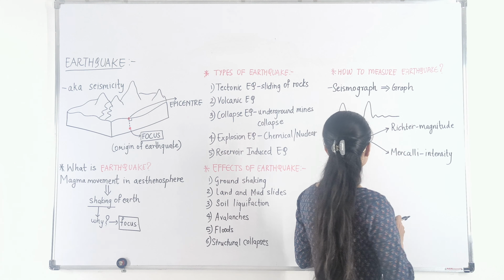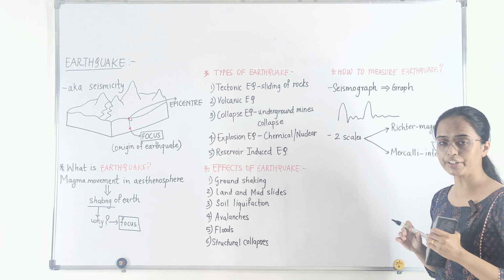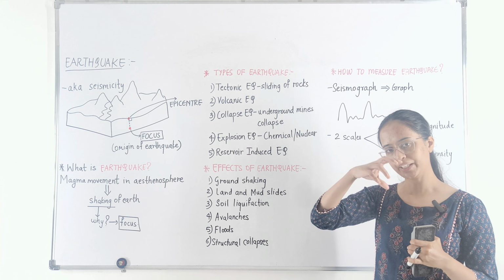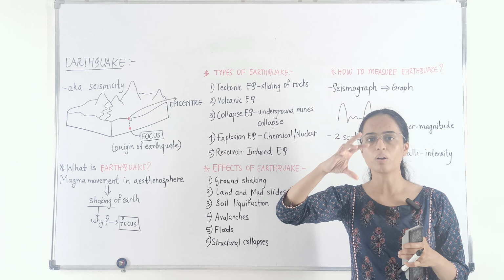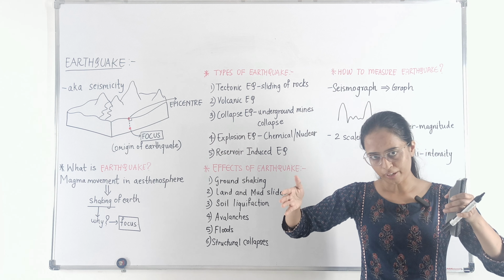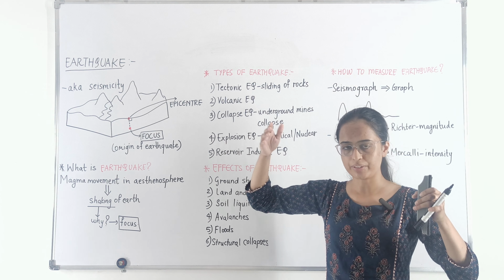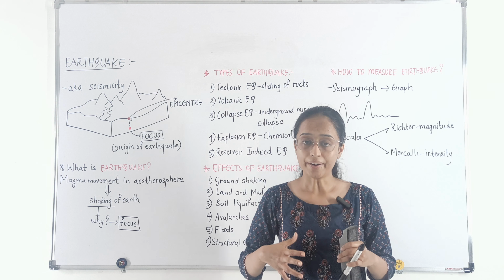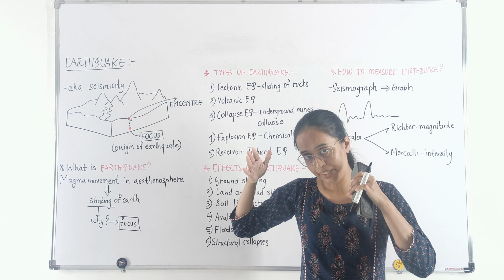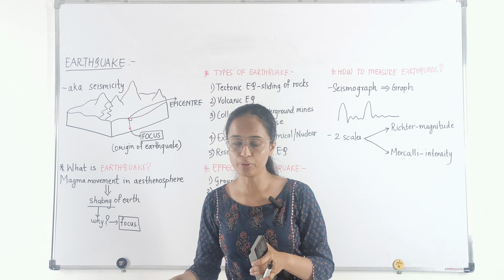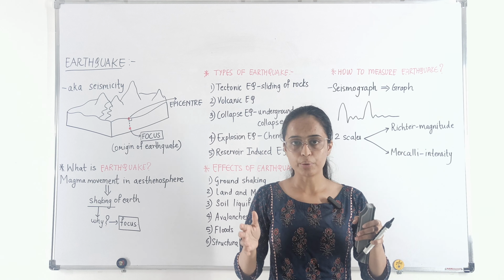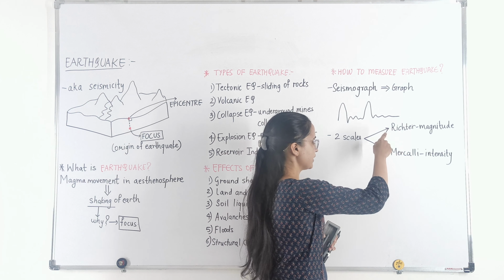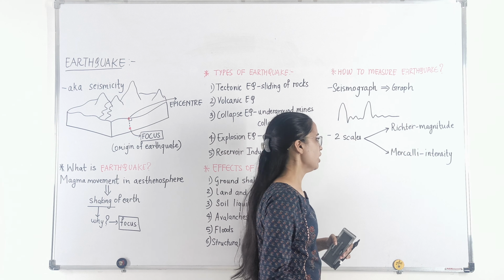Now, how are we supposed to measure an earthquake? In order to measure the earthquake, we get a graph of it, which is called a seismograph. So a seismograph is a graphical representation of an earthquake, and depending upon the readings of that graph, we understand the intensity and the magnitude of the earthquake. On that graph, 2 scales are plotted. The first is the Richter scale and the second one is the Mercalli scale.